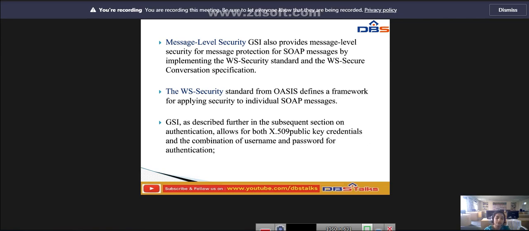WS Security, from OASIS, defines a framework for applying security to individual SOAP messages. As GSI describes further in subsequent sections, authentication allows both X.509 public key credentials and the combination of username and password.